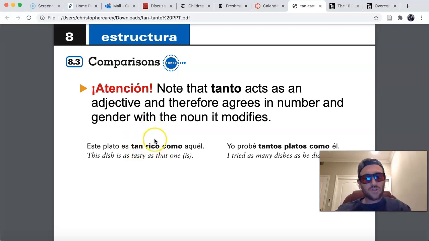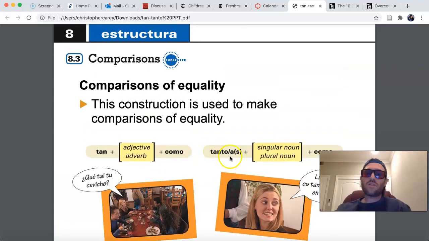Tan, adjective, como, to indicate how 2 things are the same. With tanto, both of these tan and tanto mean as many, or as much, or just as. Tan, adjective, como, as blank as. We do this in English, right? To compare 2 things that are the same.